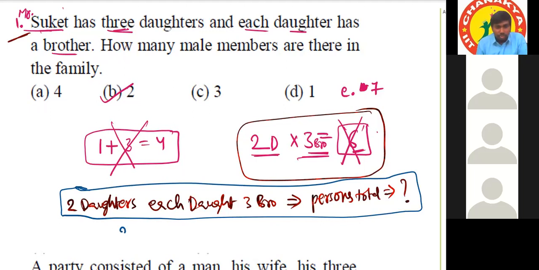5, sir. So there are 2 daughters and each daughter is having 3 brothers, means 2 3s are 6, total number of brothers are 6. If you say it in this way, then this will be the wrong one. The same 3 brothers are the 3 brothers for both daughters, right? Yes, sir. So totally 2 daughters and 3 sons. So totally 2 plus 3 is 5 in the given information. Okay.